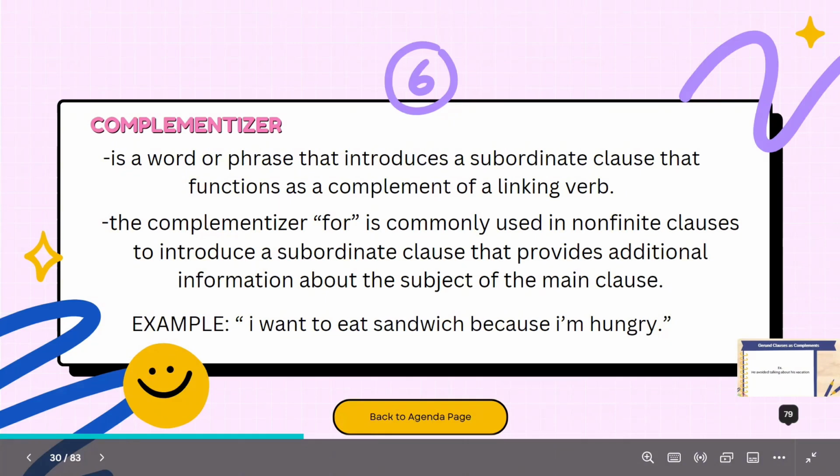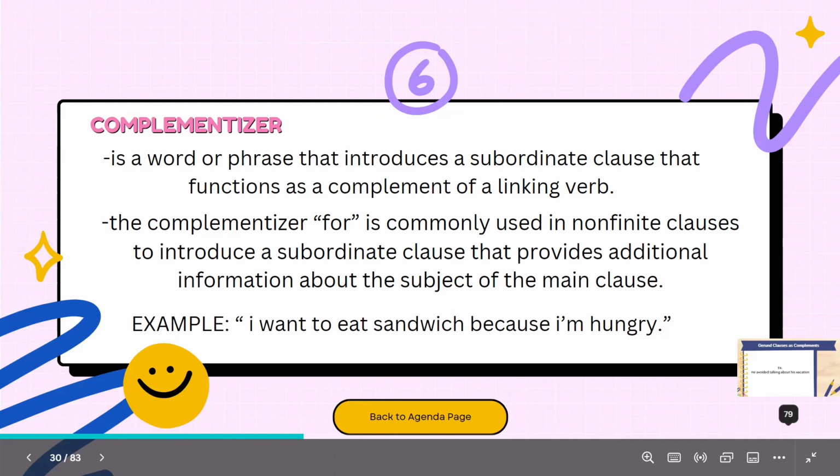So in summary, the complementizer "for" in non-finite clauses is used to introduce a subordinate clause that provides additional information about the subject of the main clause, and it helps to establish a relationship between the main clause and the non-finite clause. So to know and understand more, I will pass the floor to the next reporter, Mr. Melendez. Thank you so much, Edley.